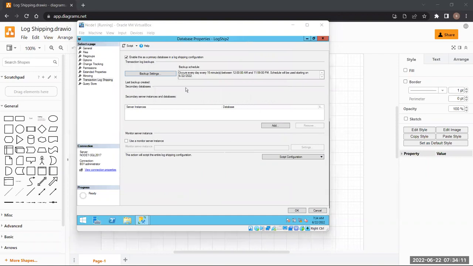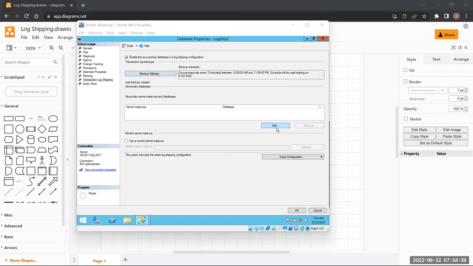So the first step is completed. What is the second step? It says we need to have a secondary server instance and database. Where are you going to restore the database? This is the place where you are going to back up the data from, but where are you going to store the data? You need to give us a place where we are going to restore the data, right?